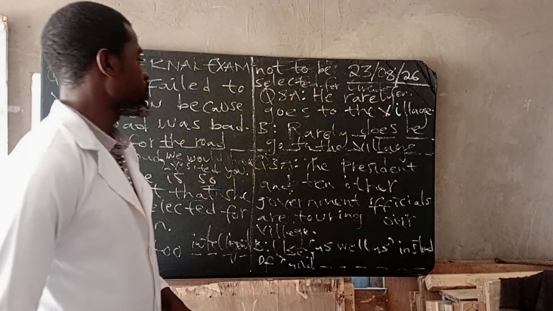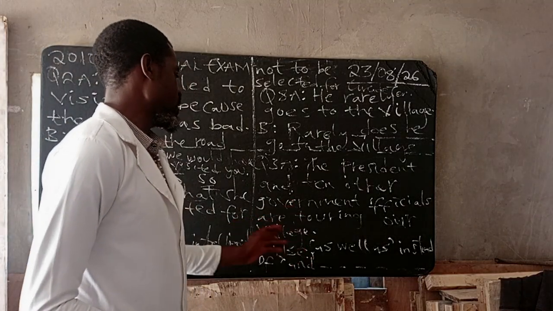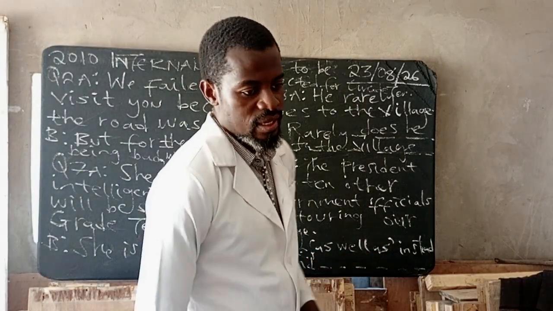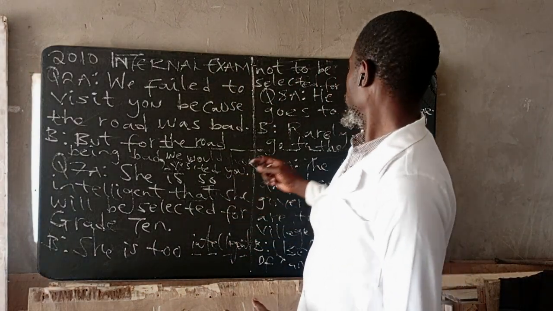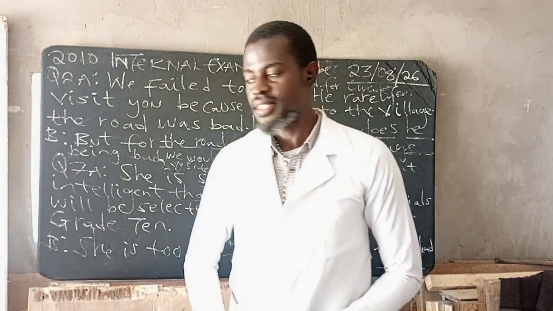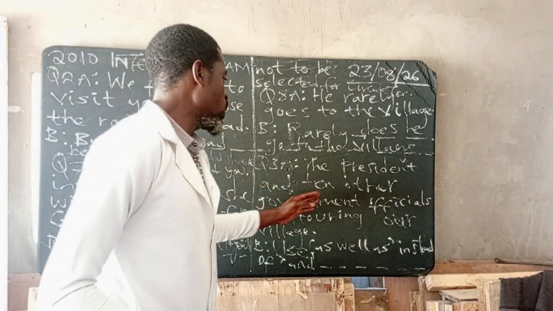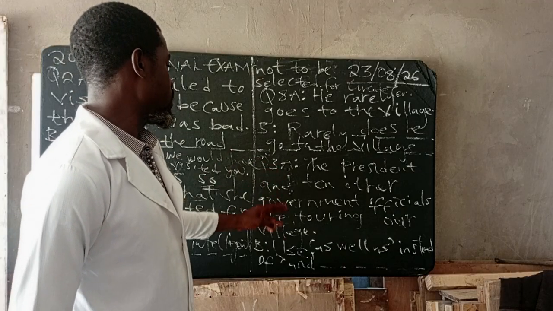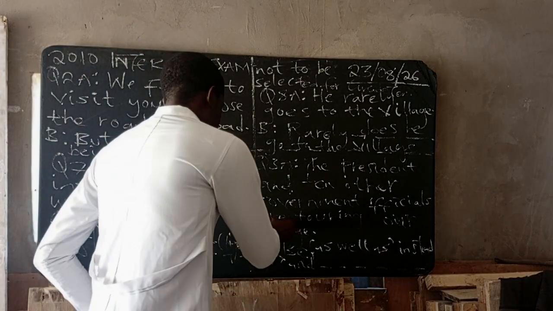Let's go to number 3. The president and 10 other government officials are touring our village. The question says use as well as instead of and. How can you transform this sentence? We are going to remove and replace it with as well as. So this sentence will simply be: the president as well as 10 other government officials is touring our village. Are will change to is.